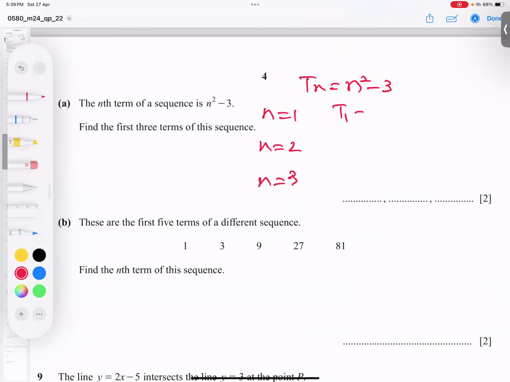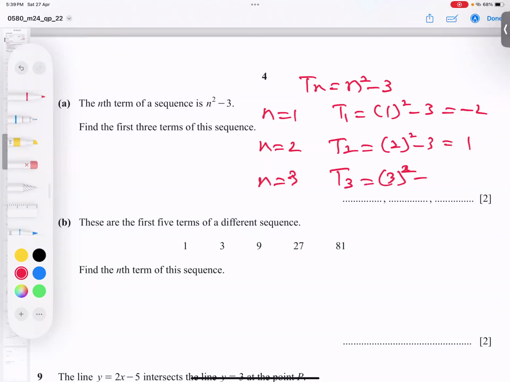T1 is 1 to the power 2 minus 3, I got negative 2. I plug in 2, 2 squared is 4 minus 3, I got 1. I put 3, 3 squared is 9 minus 3, I got 6. So I got negative 2, 1, 6.